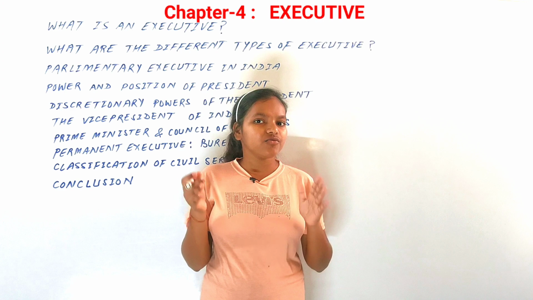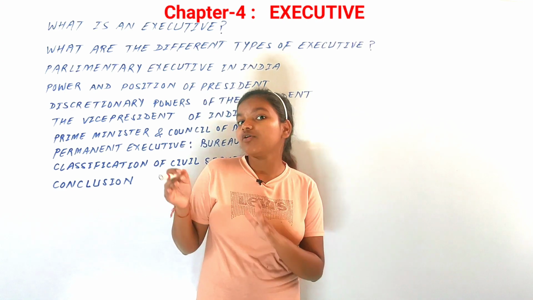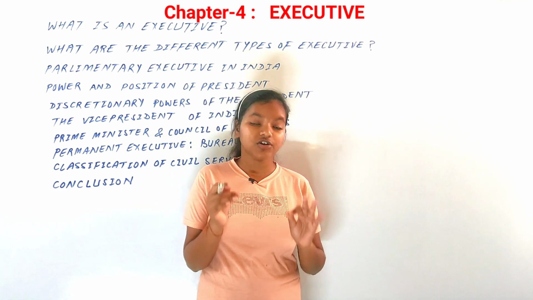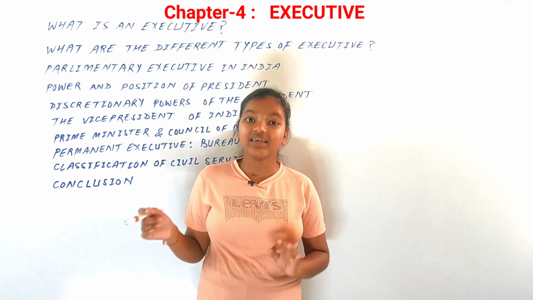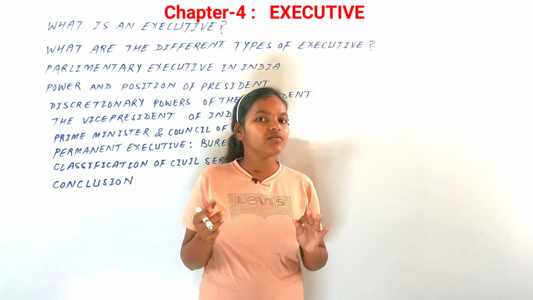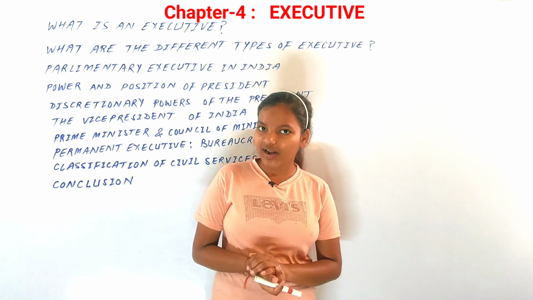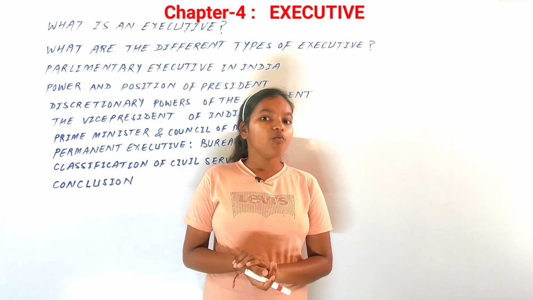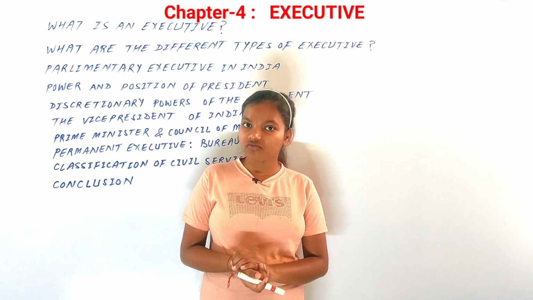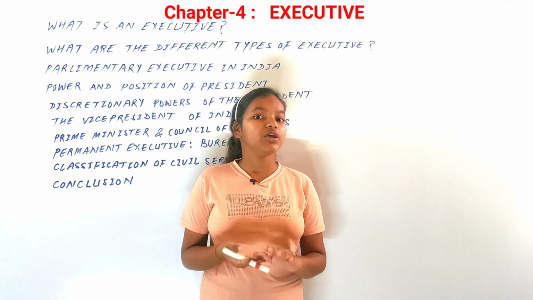Then what is the role of the president according to the constitution, the constitutional position of the president in India, of course. Then we have the importance of Council of Ministers and the Prime Minister, and lastly, what is the importance of the administrative machinery, that is the bureaucracy.